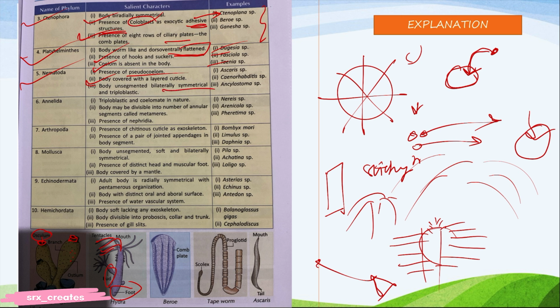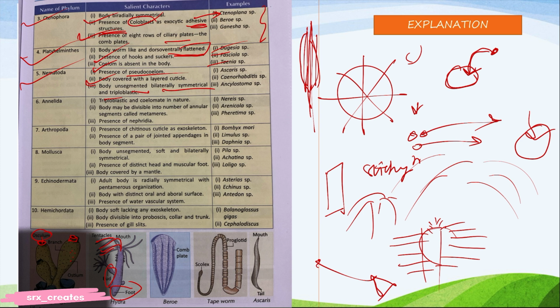Unsegmented, bilaterally symmetrical means we are bilaterally symmetrical. If we cut them like this, this side would be the same, this side would be the same. Okay, and unsegmented. Oh, sorry. Segmentation and symmetry are different.